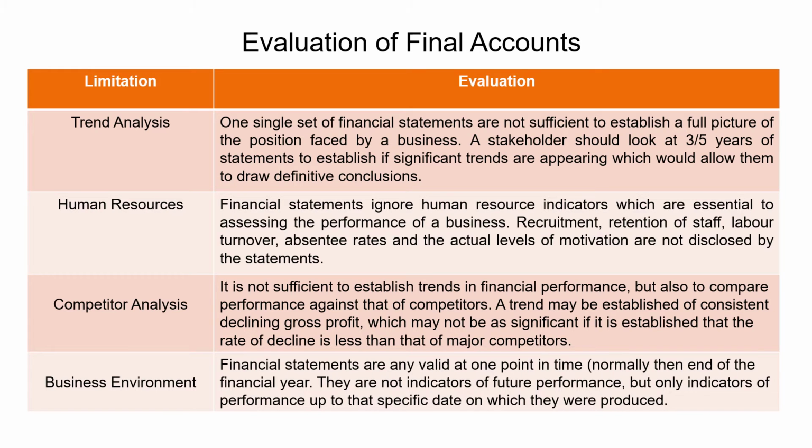So, evaluating final accounts. Look at the possible limitations. Trend analysis. On their own, financial statements are limited in the sense that they are normally one year and at a particular point in time. Stakeholders need to have the whole picture. So realistically, you're looking at 3 to 5 years. You're looking for trends in profitability, trends in changing factors which are causing profitability to increase, decrease, etc. This will then allow you to make more definitive conclusions and correct decisions.